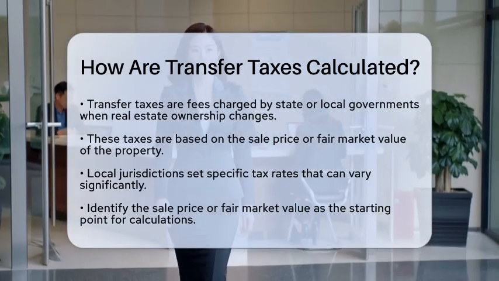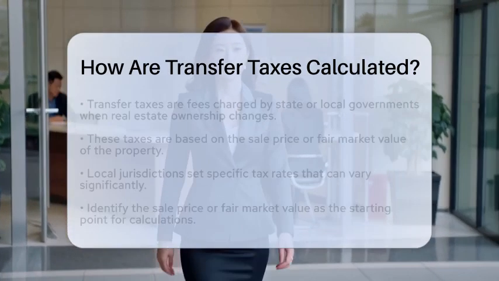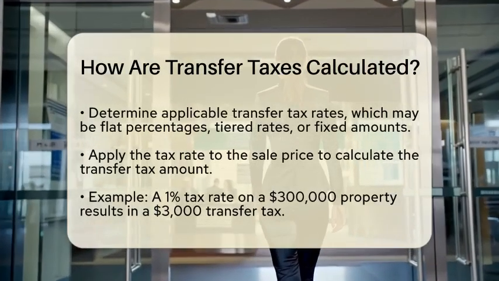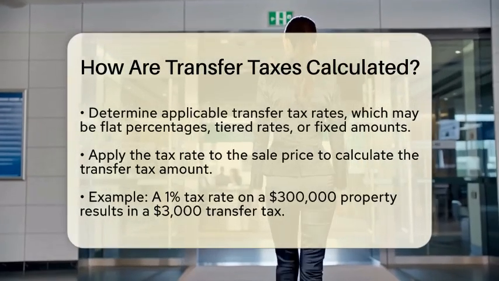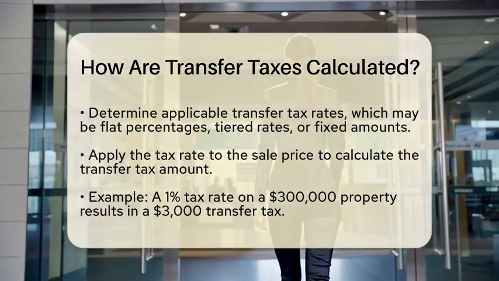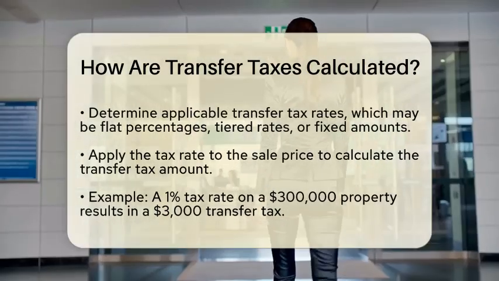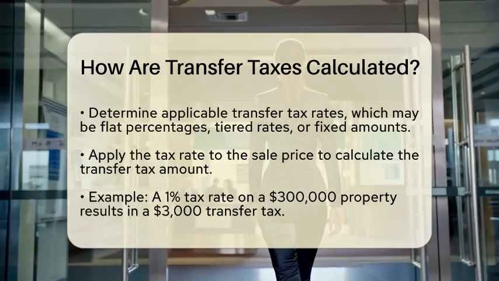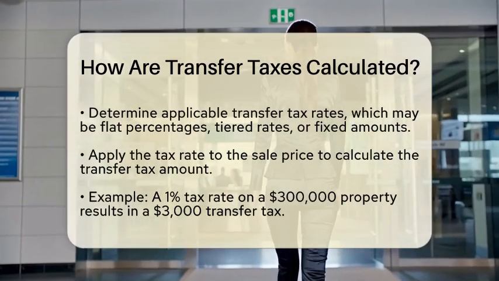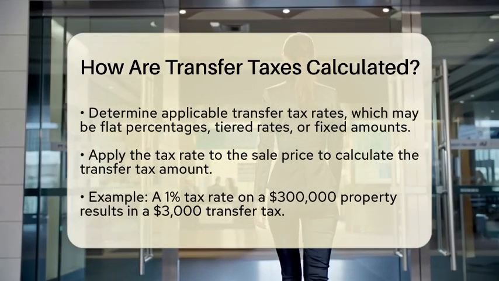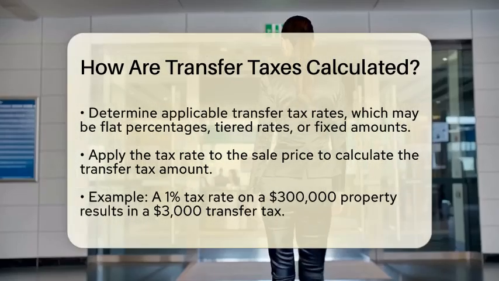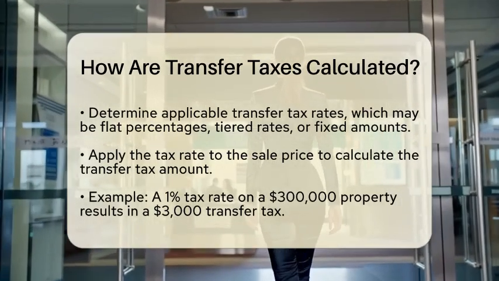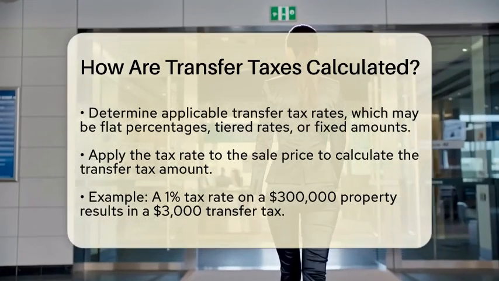They may be a flat percentage, a tiered percentage based on value brackets, or a fixed amount for each increment of value. Once you have the sale price and the tax rate, you can apply the tax rate to the sale price. For example, if the transfer tax rate is 1% and the property sells for $300,000, the transfer tax would amount to $3,000. It is also important to account for any additional local transfer taxes that may apply.